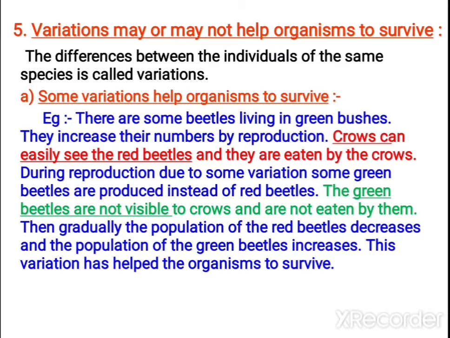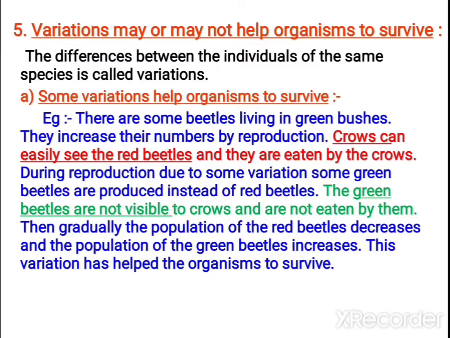So first let us see what is variation. Variations are the differences between the individuals of the same species. In the same species there may be little differences, and that is what you call variation. When you observe among the variations, some variations help the organisms to survive.